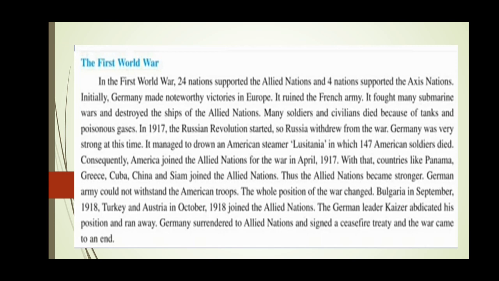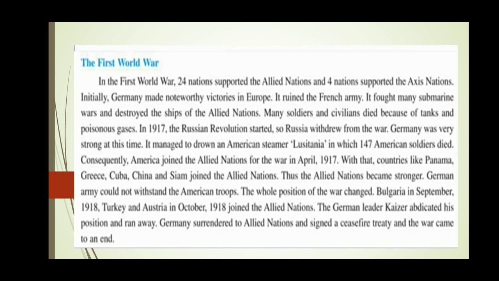Initially, Germany made noteworthy victories in Europe. So in the beginning, Germany made a very good victory in Europe. It had won many wars. It ruined the French army. It fought many submarine wars and destroyed the ships of the Allied nations. So with the help of submarines, Germany had destroyed many ships.